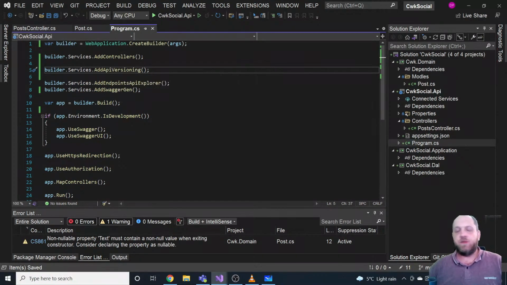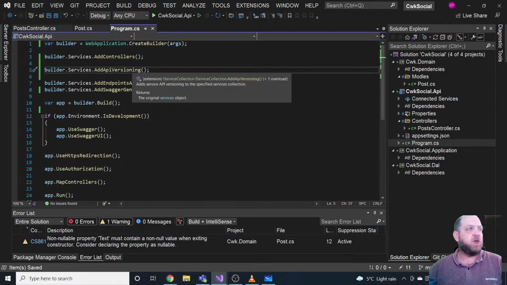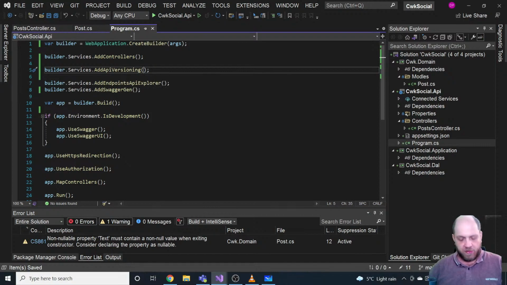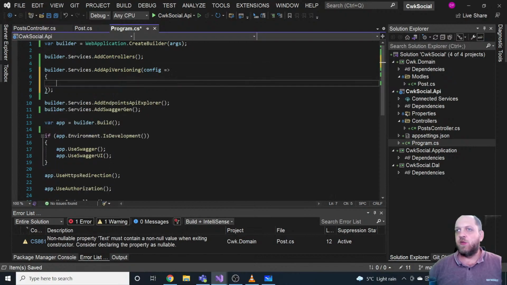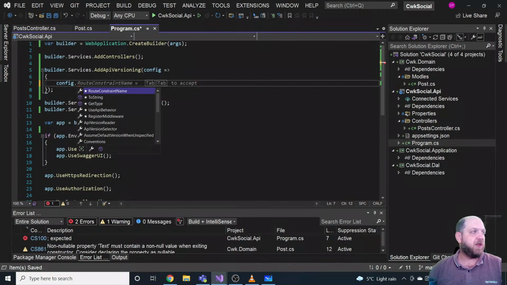Now, this AddApiVersioning, you can simply use this method like that, and it would add some defaults. But you can actually provide here a configuration delegate, where you can do some more specific configuration. And there are a few things that I usually like to do. Not sure if they are really the best, but until now, I guess I didn't have major problems, and it turned out that it was okay. But of course, if you have some other ideas, just let me know.